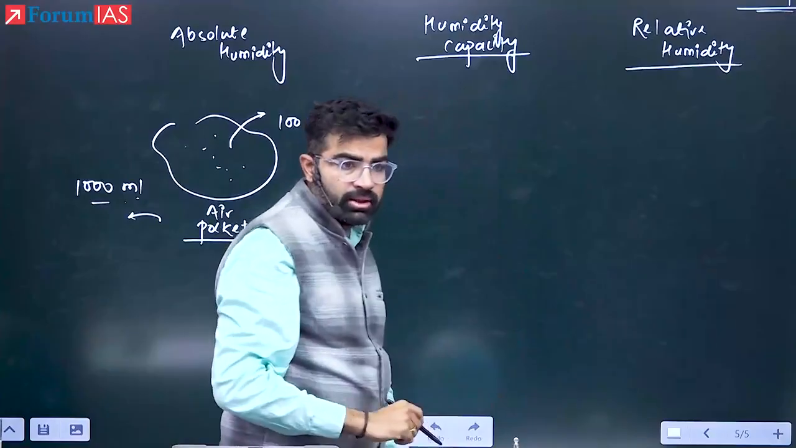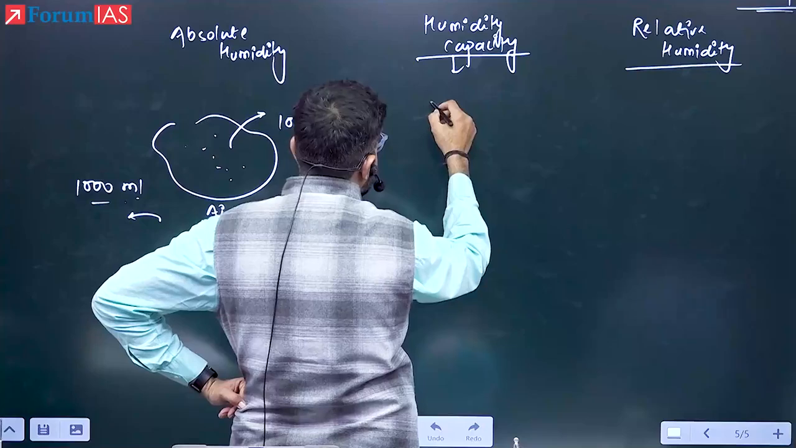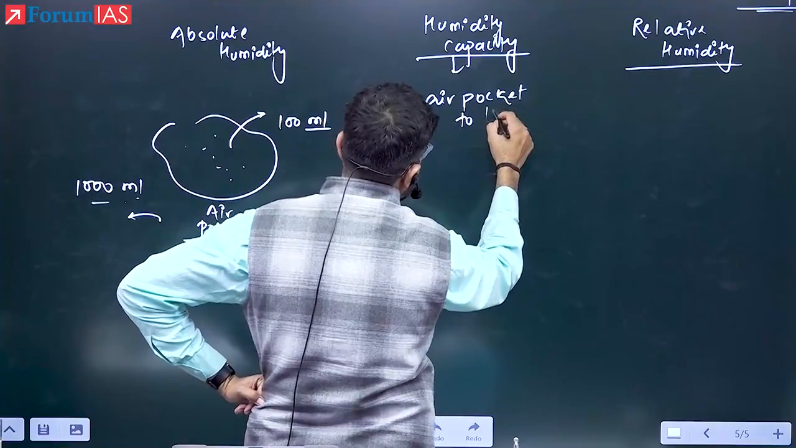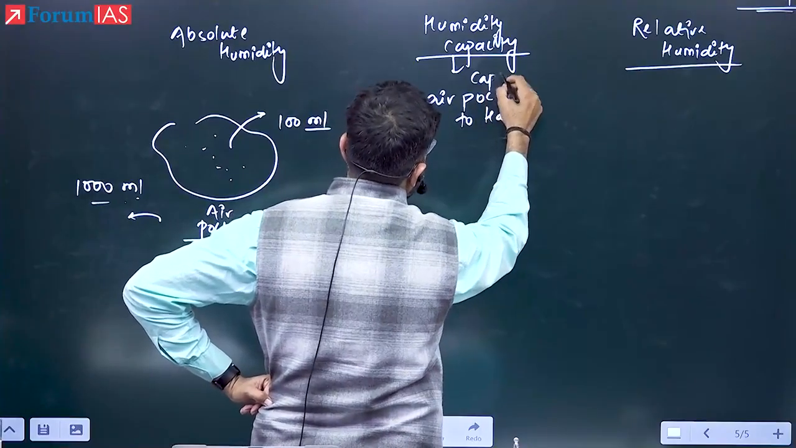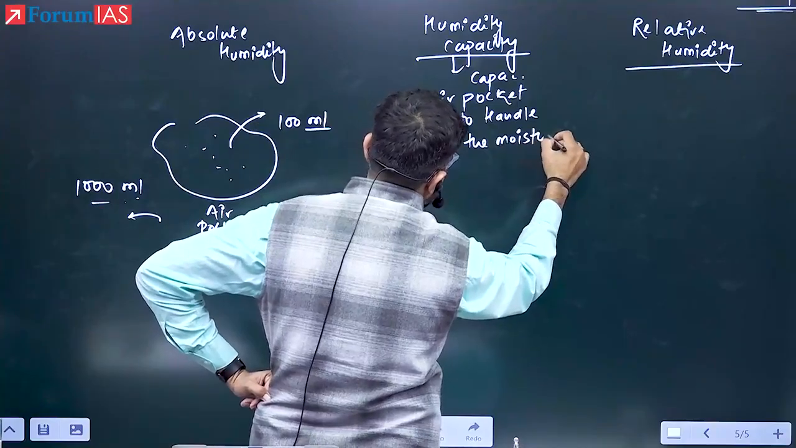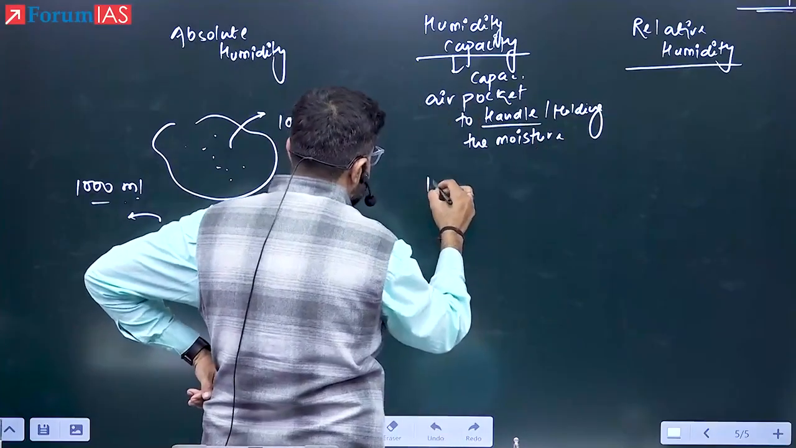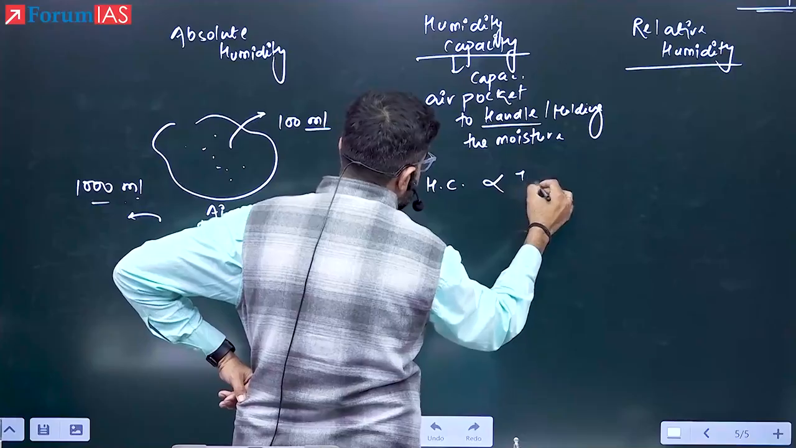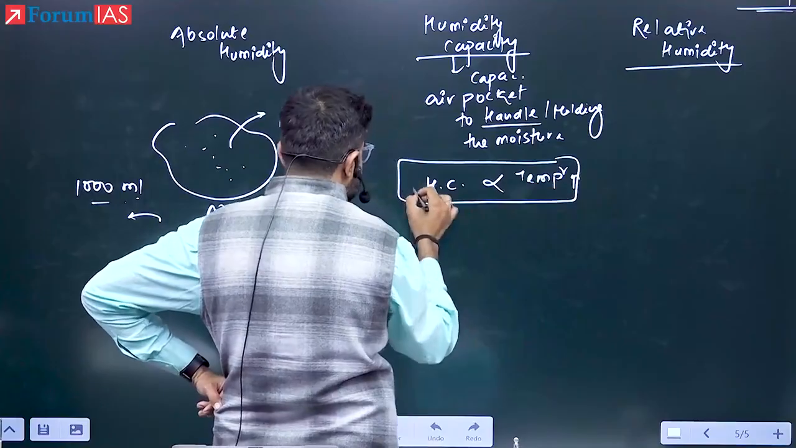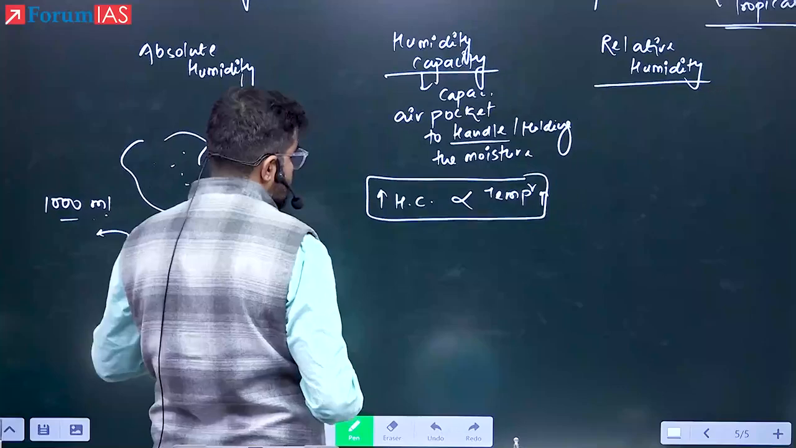Humidity capacity. What is humidity capacity now? Please understand. Humidity capacity is the capacity of an air pocket to handle the moisture, or rather holding the moisture. For example, it will be directly dependent on the temperature of the air. And if the temperature is more, what will happen to the humidity capacity? It will increase.